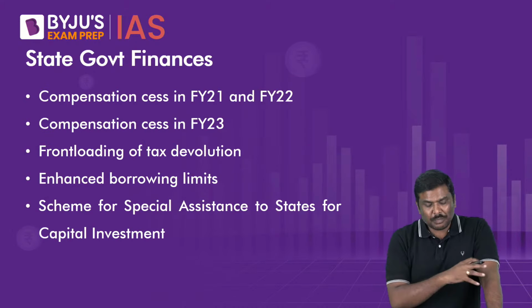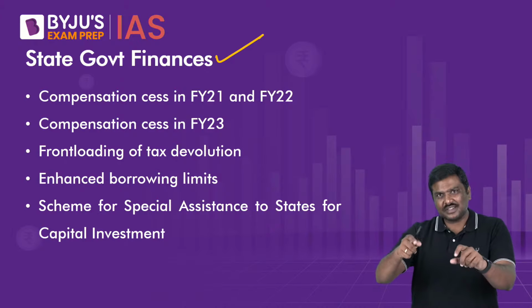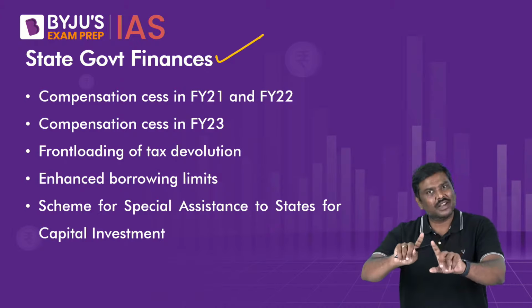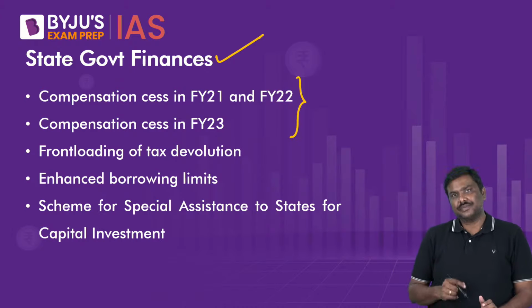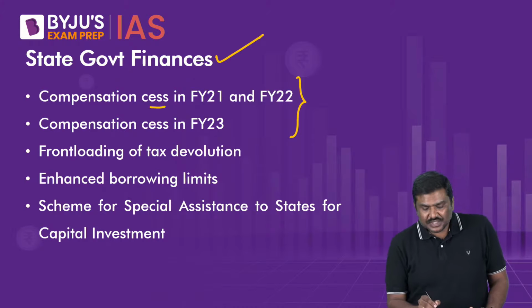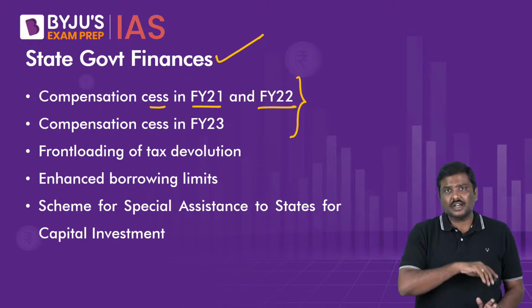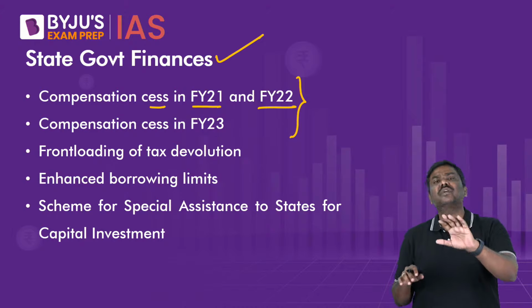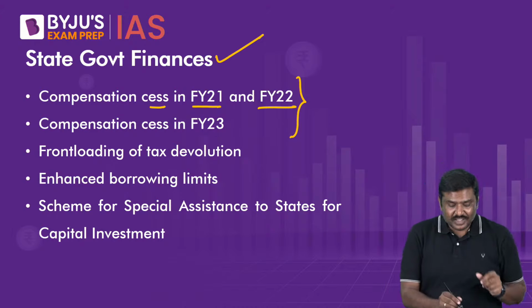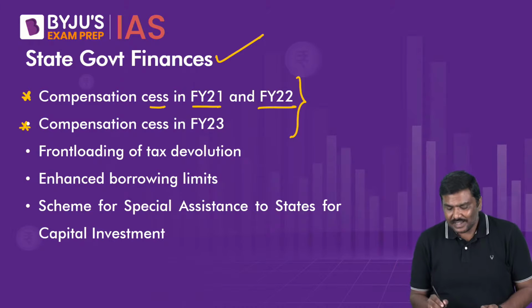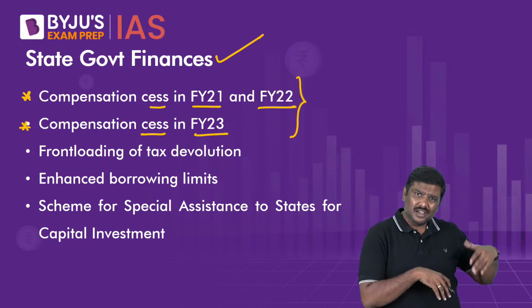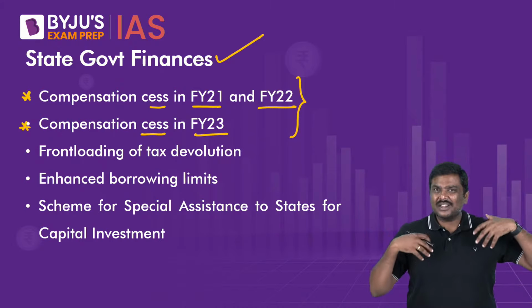What about the finances of the states? What measures have been taken, or what assistance has been provided by the government to improve the finances of the state governments? One, regarding GST, please remember this. Compensation cess for fiscal 21 and 22 has been provided by the center. Now, why has this point been provided separately? Because some of you will say, sir, compensation cess is provided separately for fiscal 23, again 21 and 22, why not write it as a single point?